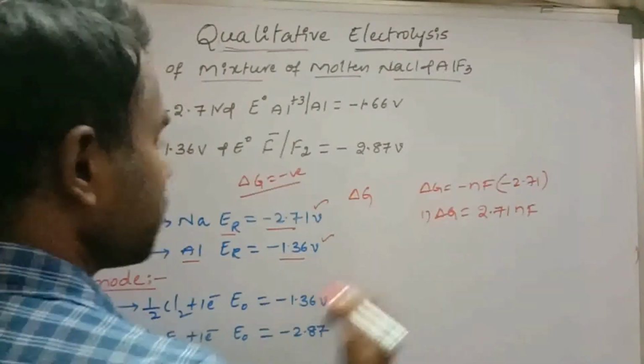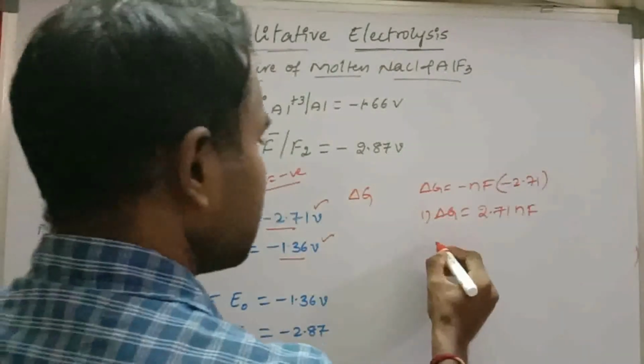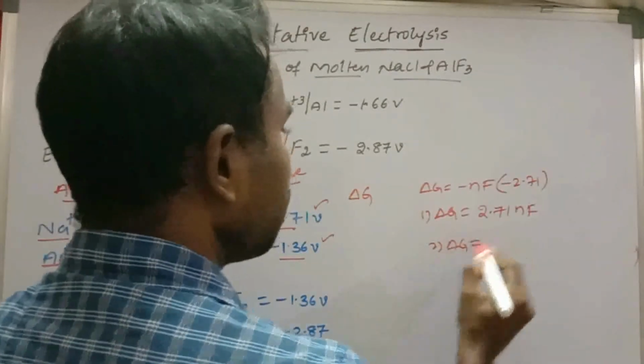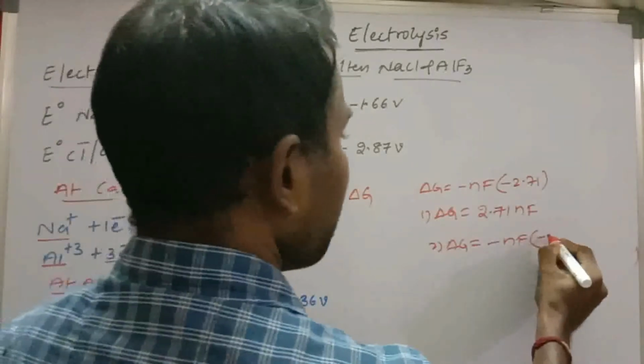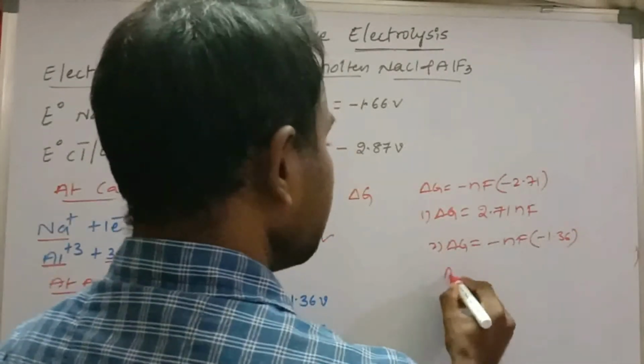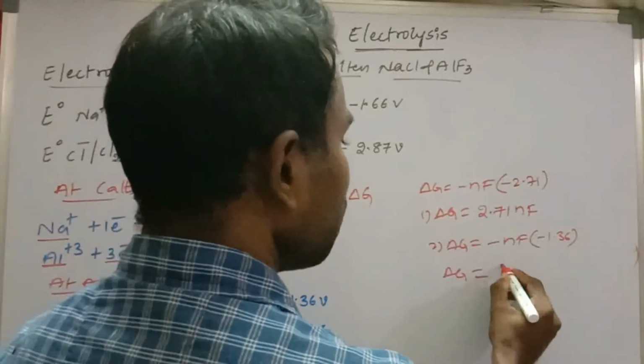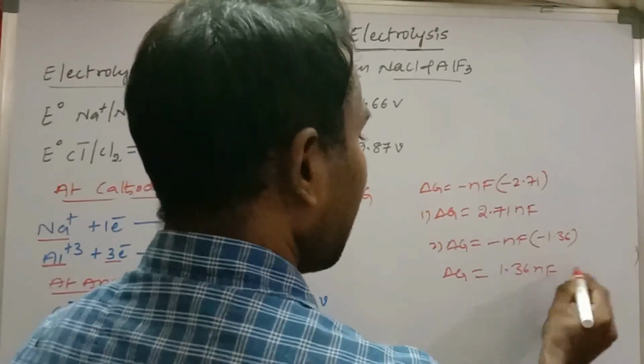This is the first process. In the second process, delta G equals minus nF into minus 1.36, so delta G equals 1.36 nF.